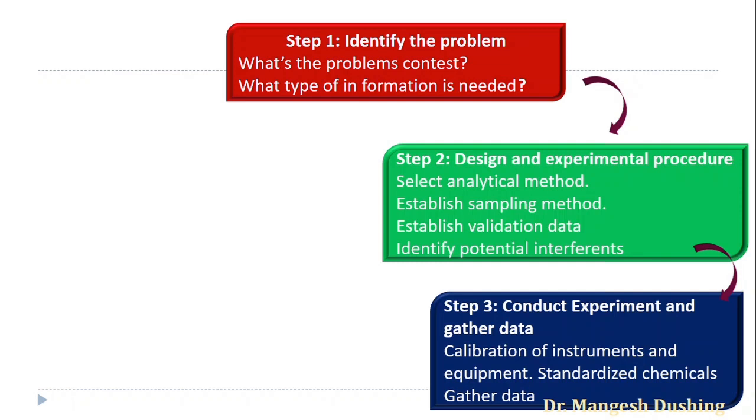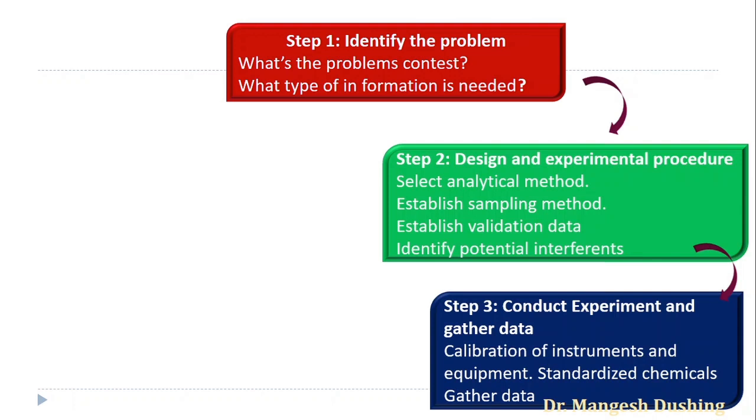After that, we physically or practically conduct the experiment and gather the data. This is the practical step: conduct the experiment and gather the data. For that purpose, we require calibration of the instrument. If you are using some instrument, that instrument should be calibrated, standardized.